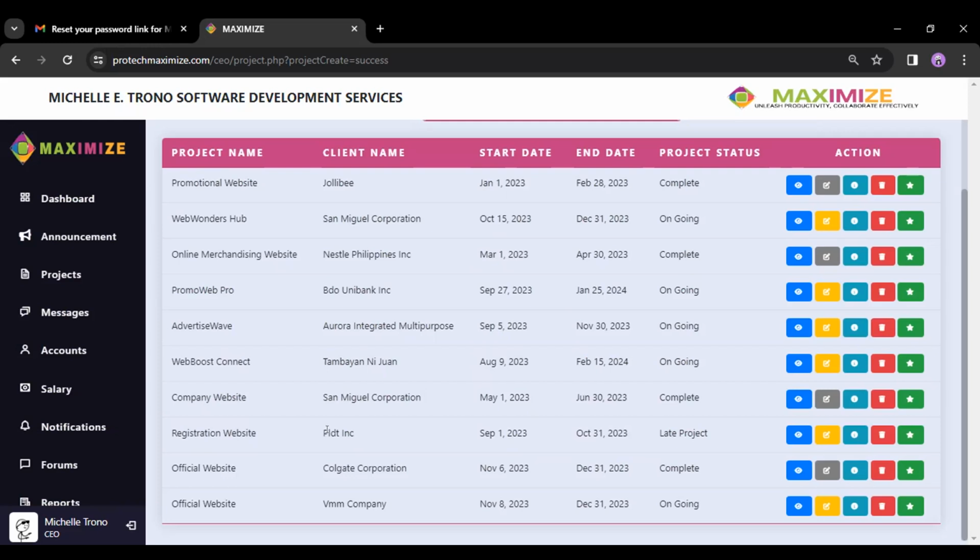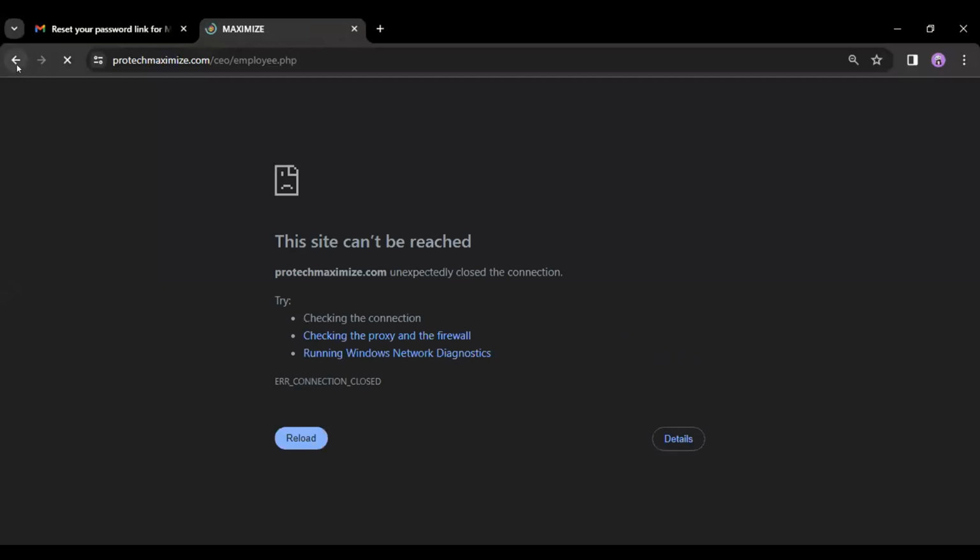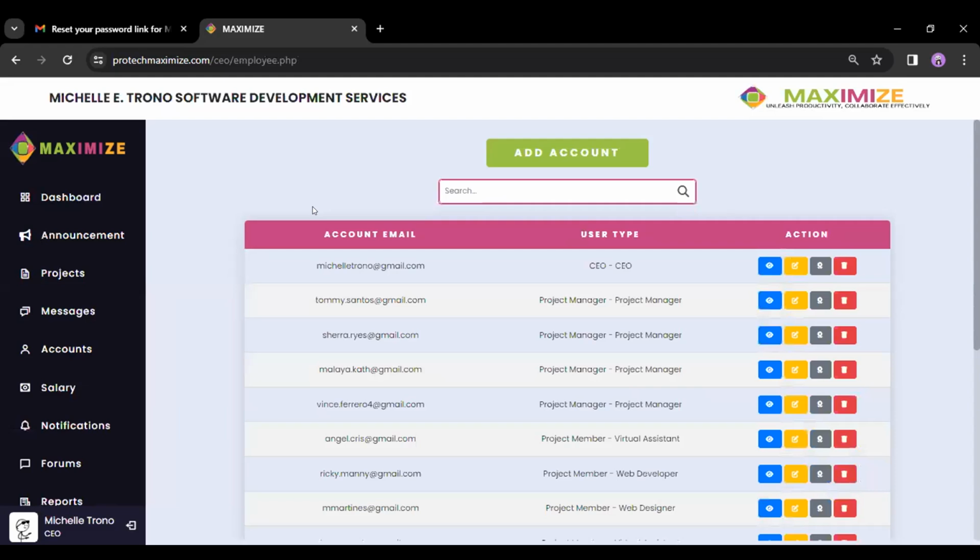grant access, or the grant feature of our system, which, for instance, we want to grant an access for the manager to become a CEO here. So to become a CEO, like for instance, Tommy Santos.